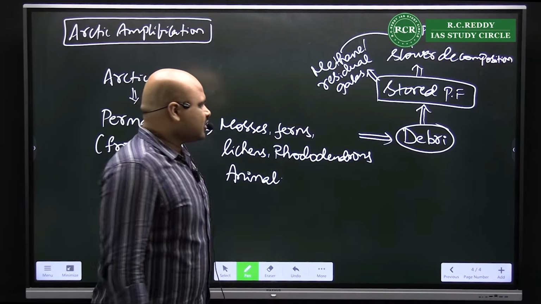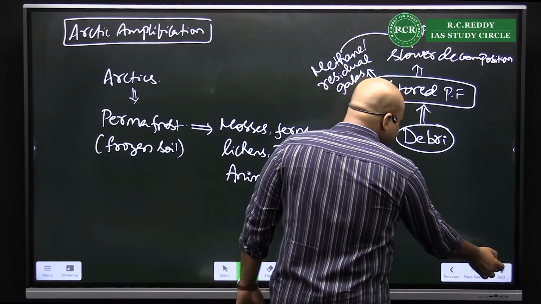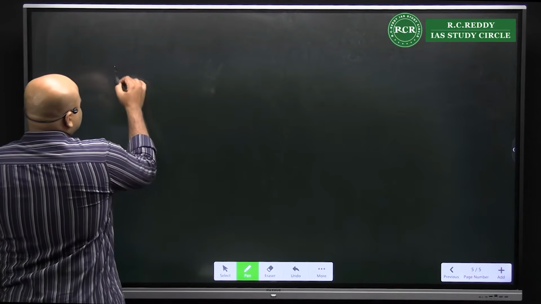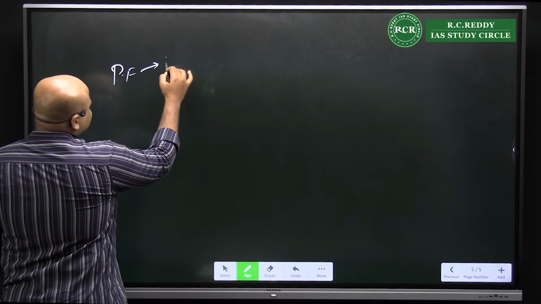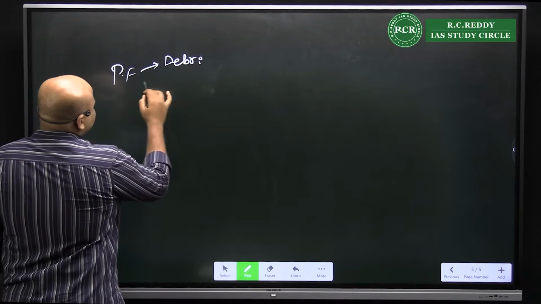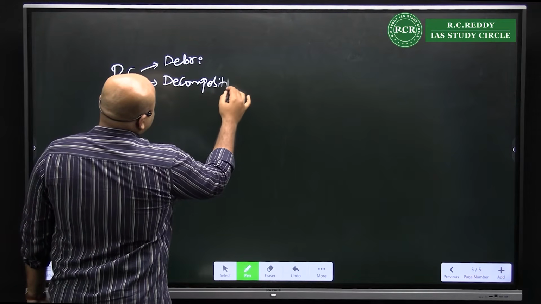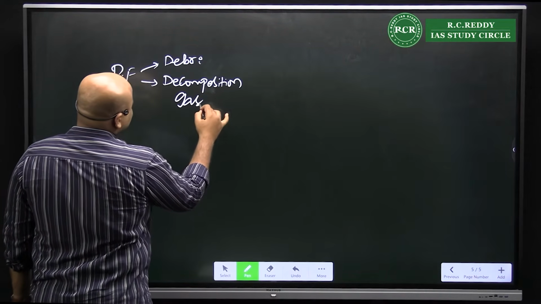Now, what is seen to be happening over a period of time is, the same permafrost which is composing the debris, which is composing the gases released from decomposition.